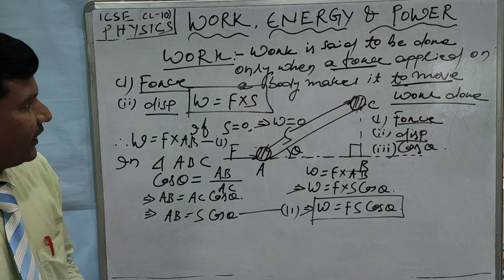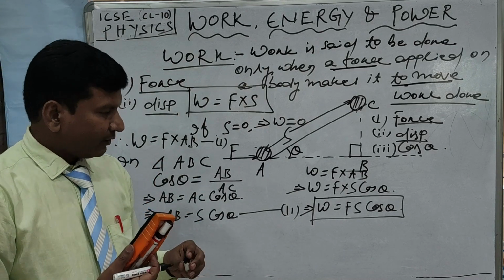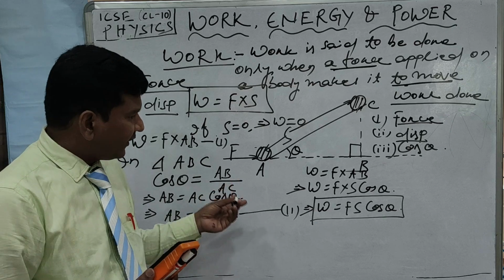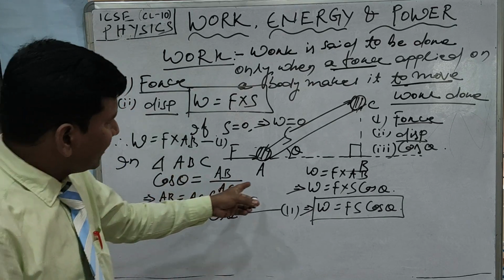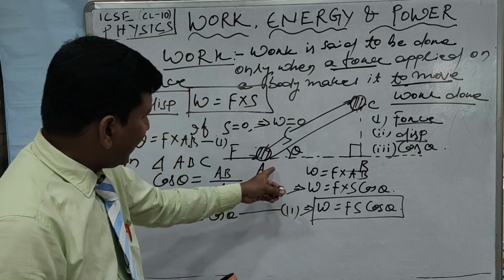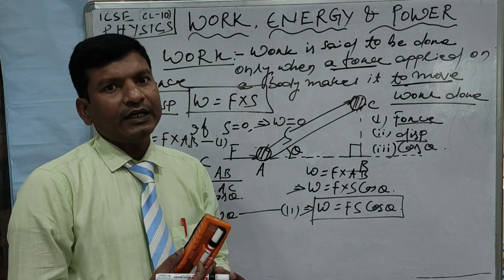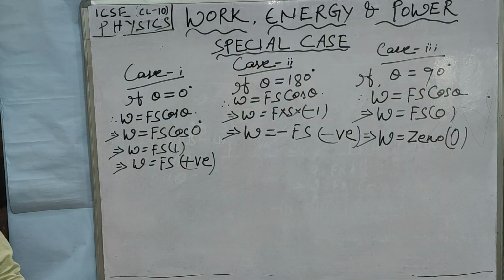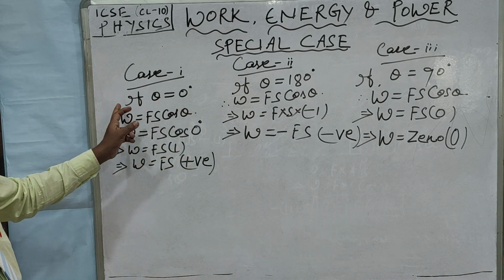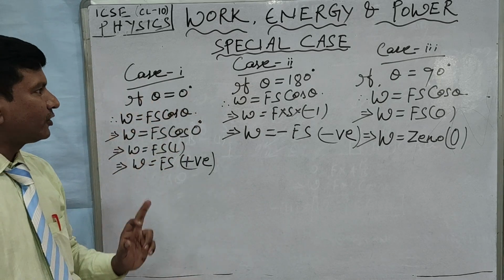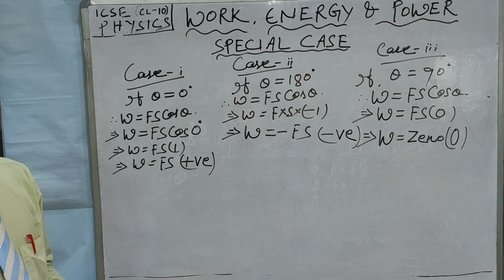So now we will be discussing the special cases of this by taking the different values of theta. We will see now when the angle is 0 degree what happens, when the angle is 90 degree what happens, when the angle is 180 degree what happens. See students, now we will see the special case. Now case 1 I have taken, if theta is equal to 0 degree. Now theta is equal to 0 degree means what?